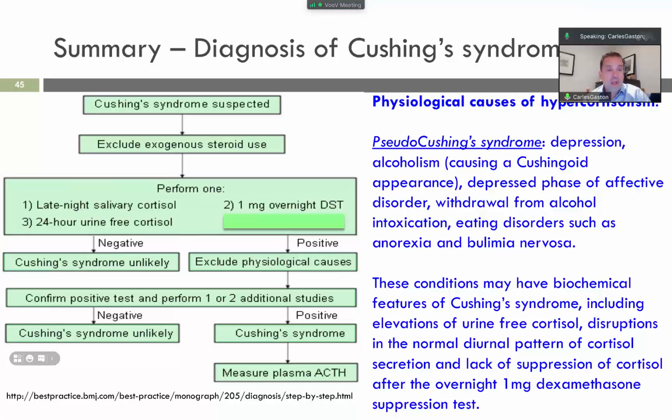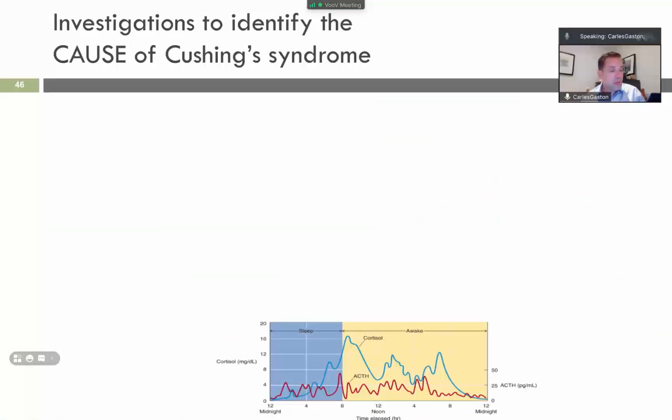Then, important, right? Plasma ACTH, investigation of identified causal syndrome. Pulsatile secretion with diurnal variation, highest at 9 a.m., lowest at midnight. Undetectable plasma ACTH with high serum cortisol.